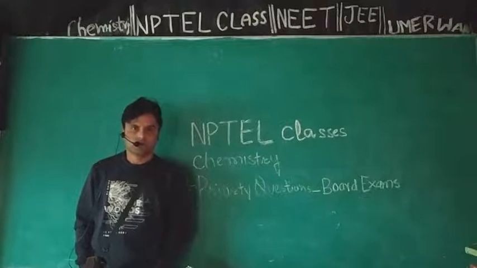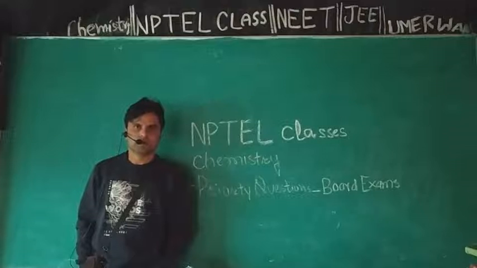You should be able to answer which organic compound will be optically active and which organic compound is optically inactive. What are the conditions under which an organic compound can show optical activity or cannot show optical activity?